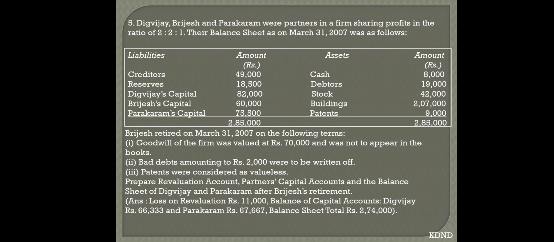Goodwill of the firm was valued at 70,000 and was not appearing in the books. Bad debts amounting to 2,000 were to be written off. Patents were considered as valueless. Prepare revaluation account, partners capital accounts, and the balance sheet of Digvijay, Parakram and Brijesh. So very first thing, you people start drawing revaluation account, partners capital account and balance sheet.